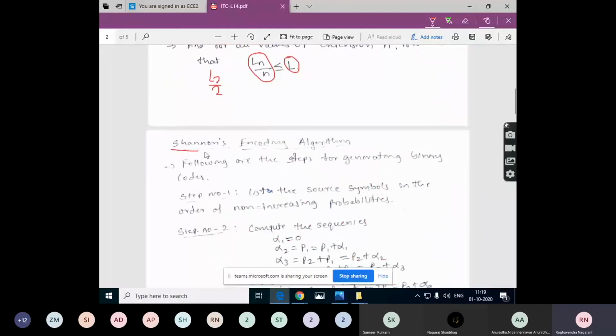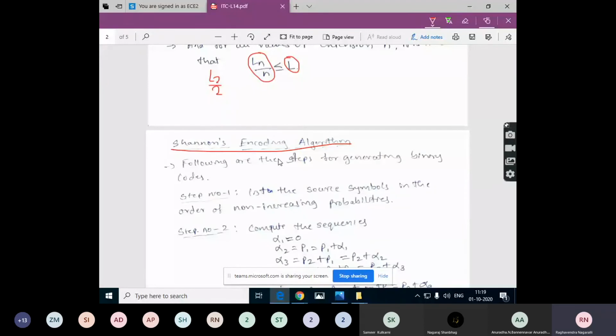Now coming to the first encoding algorithm for our syllabus. This is Shannon's encoding algorithm, which we also call the binary encoding algorithm. This encoding algorithm is for designing the codes for the given symbols and the given probabilities. Here you will be provided with the number of source symbols and the respective probabilities, and with that given data, you need to build the optimal code.